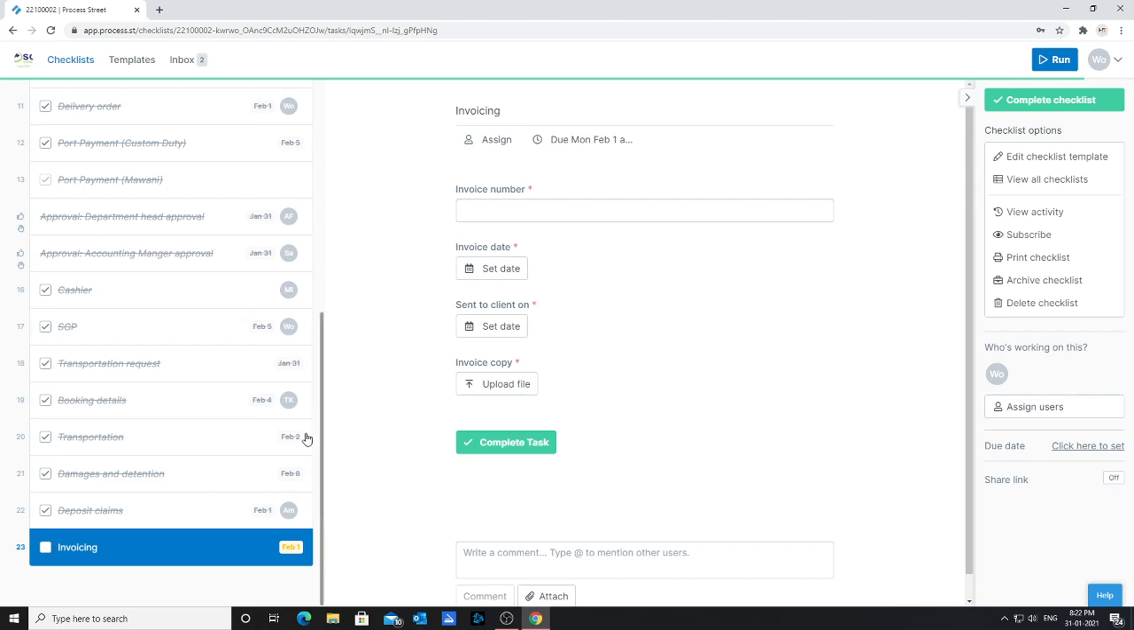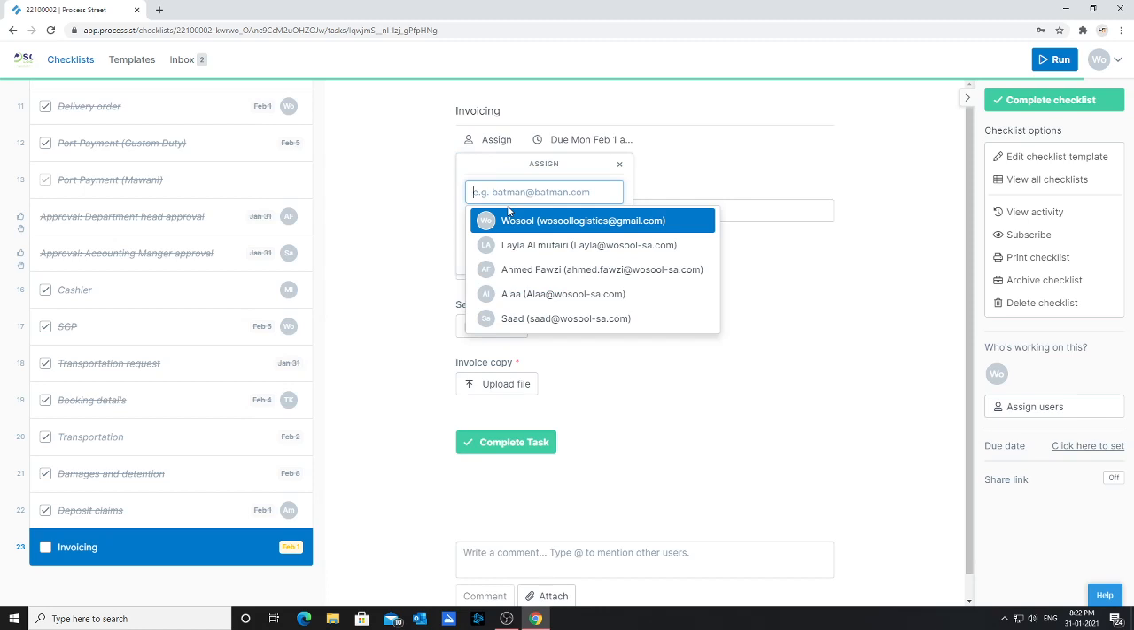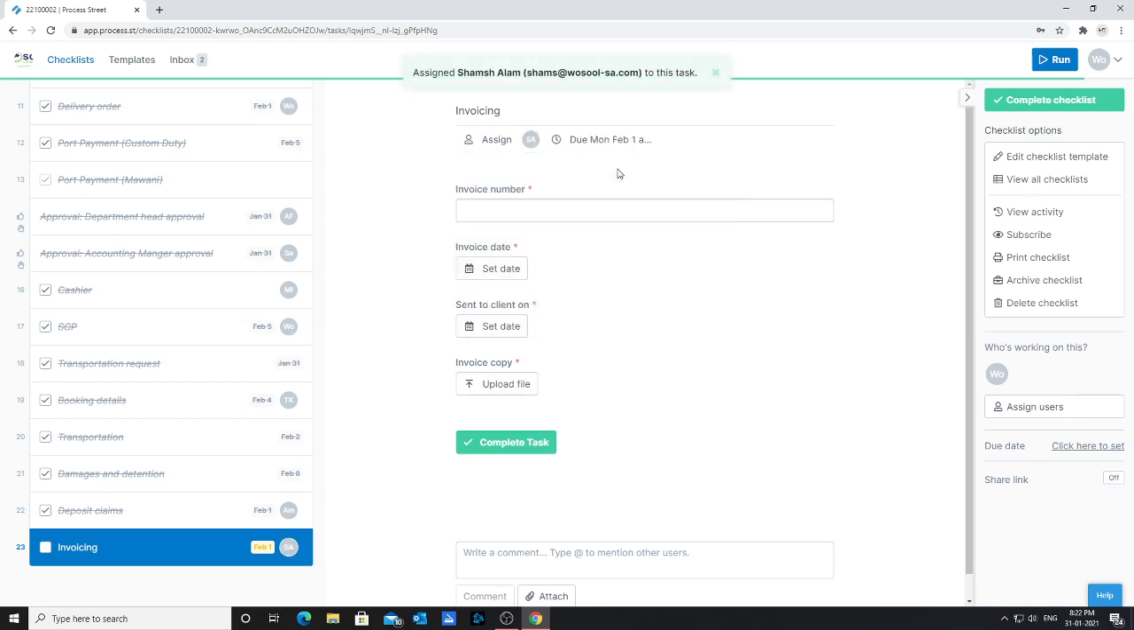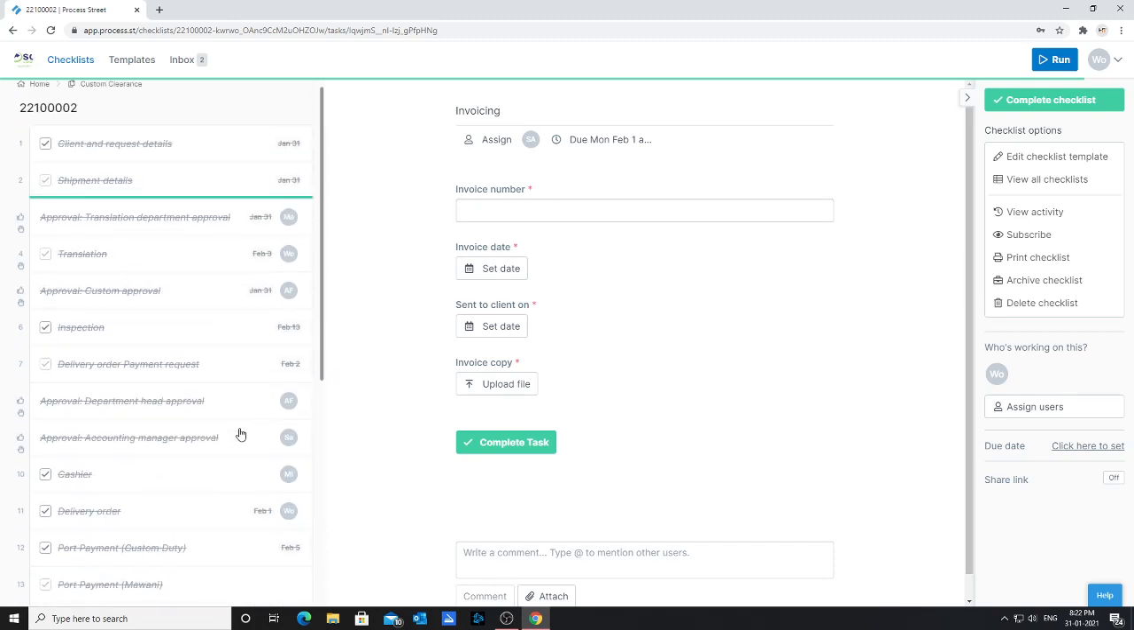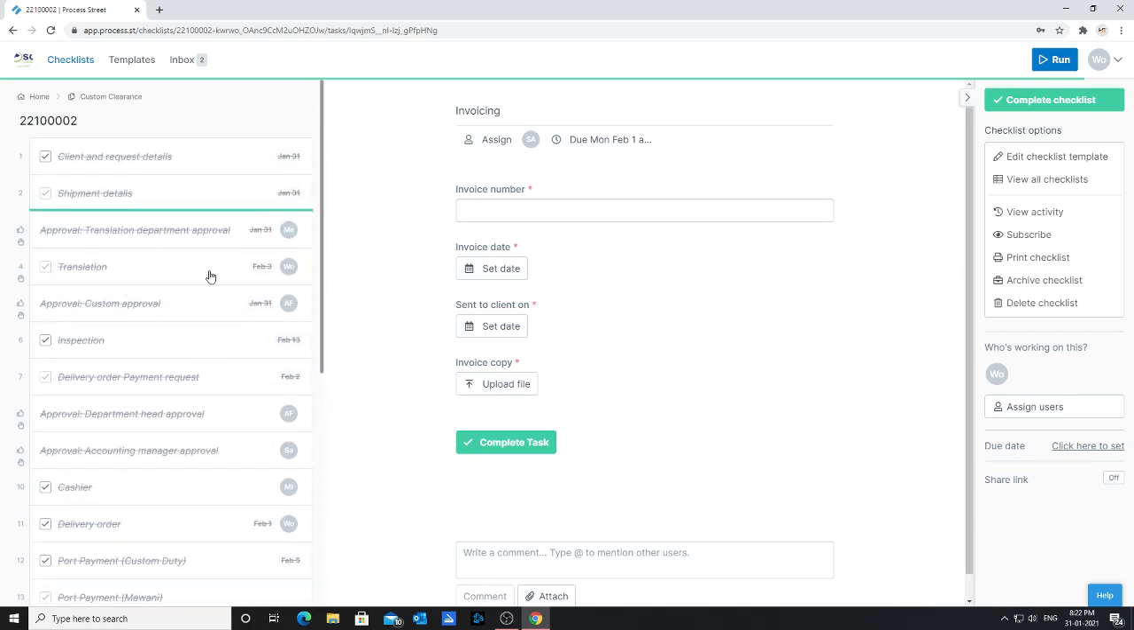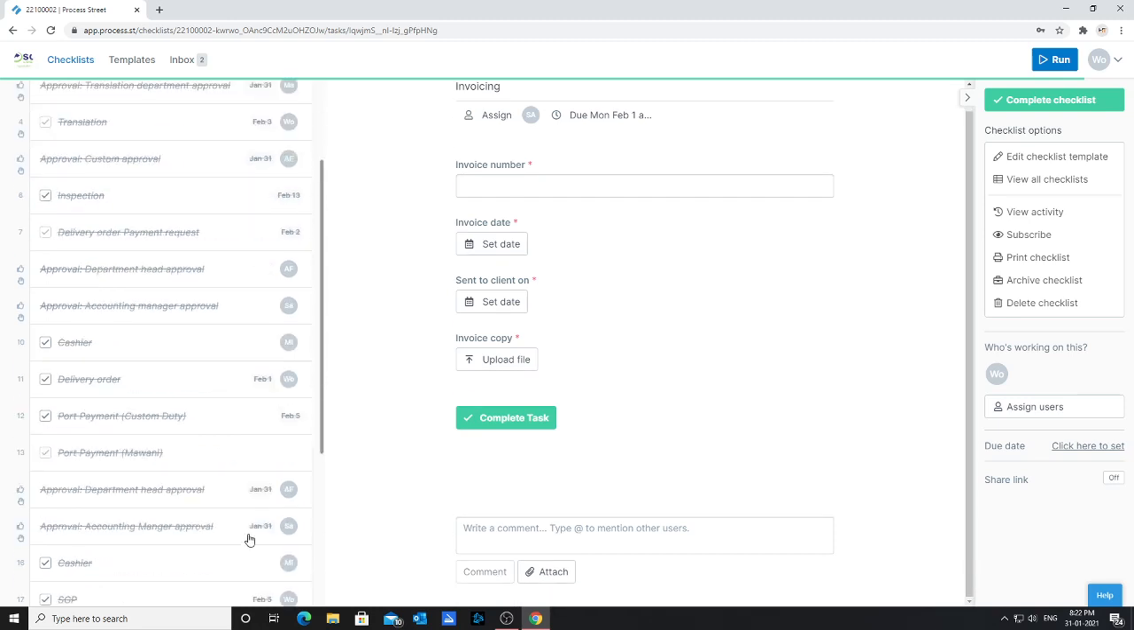Then the invoicing part will go to Mr. Shams. We'll assign it back to Mr. Shams, for example, to issue the invoice. After this one is assigned to him, he will receive an email that this one is ready to be invoiced. Mr. Shams will go here. He will check everything regarding the shipment, any invoices, any attachments, to issue his invoice accordingly.